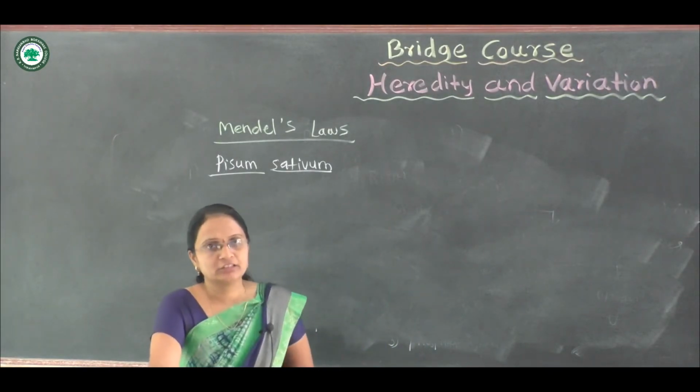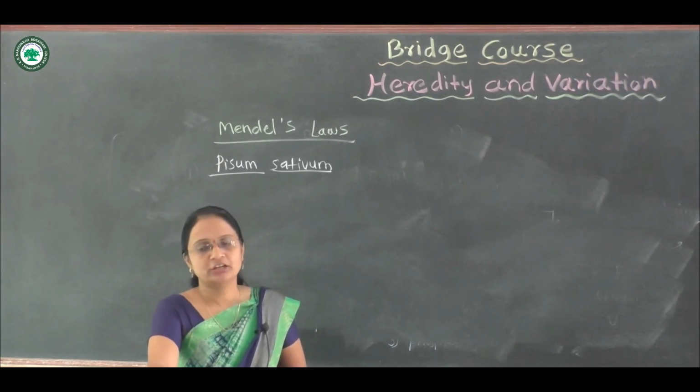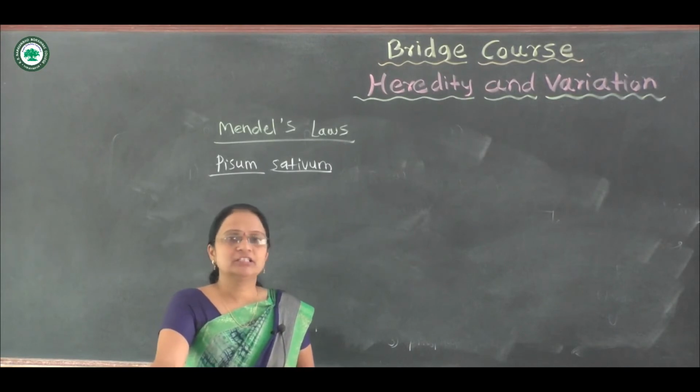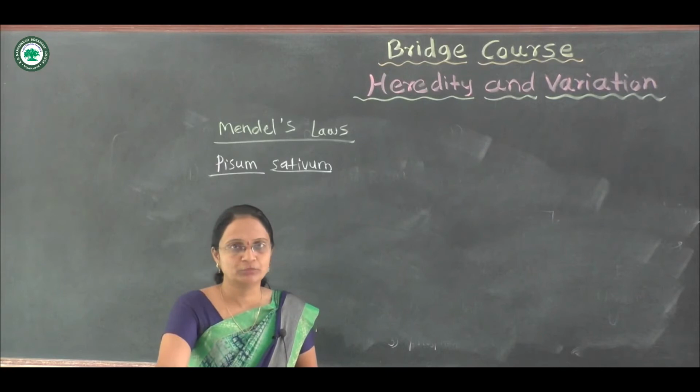Which characters from this variety did he select? He observed 2 varieties, dominancy and recessiveness also.